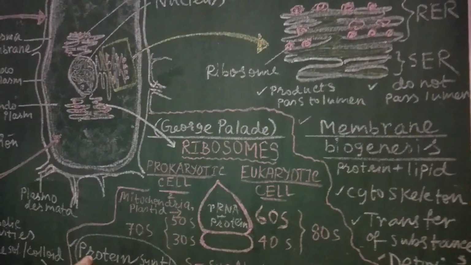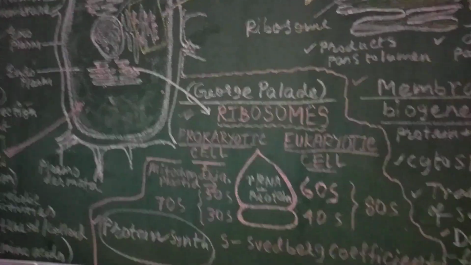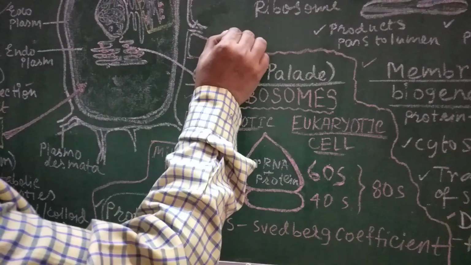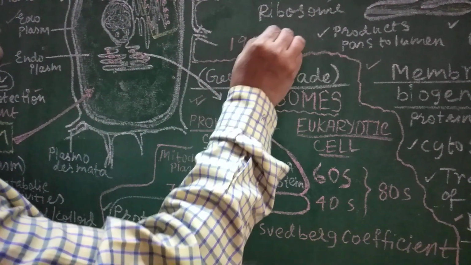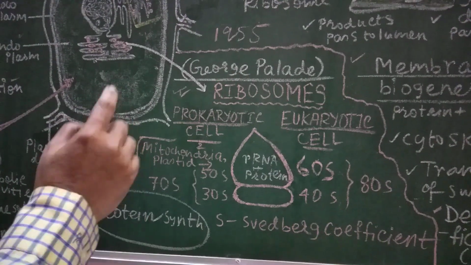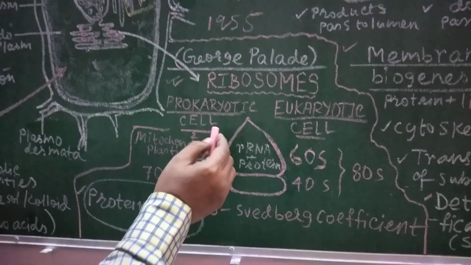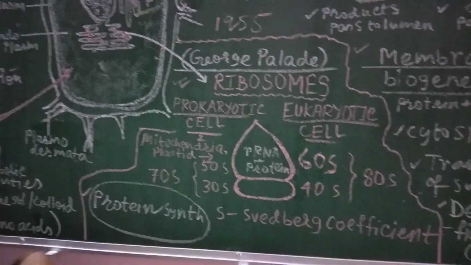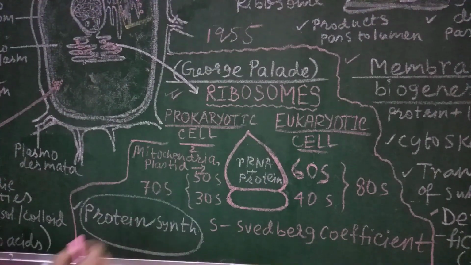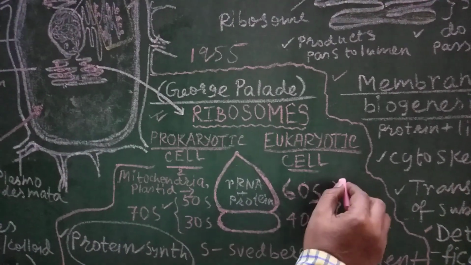Now lastly, we are going to discuss today the ribosomes. Ribosomes were discovered by George Palade in 1955. They are also known as Palade granules. Ribosomes are of two different types. Ribosomes are very small, an ultrastructure. In prokaryotic cells, these are smaller in size. They are of 70S. In eukaryotic cells, they are of 80S size.